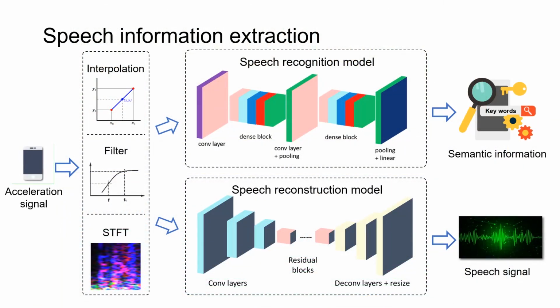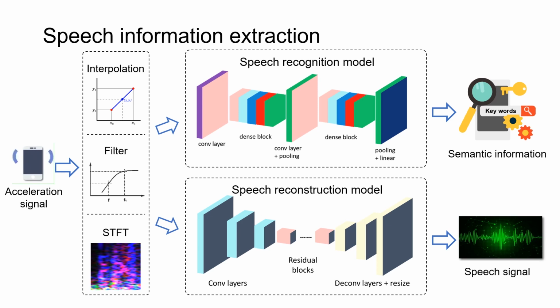Based on the above observations, we implemented a deep learning-based system that could recognize and even reconstruct the speech signal played by the smartphone speaker. The system has 3 components: pre-processing, speech recognition, and speech reconstruction. The pre-processing part reduces the noise of the acceleration signal and converts the signal into spectrogram representations.